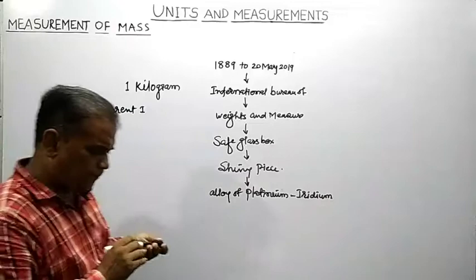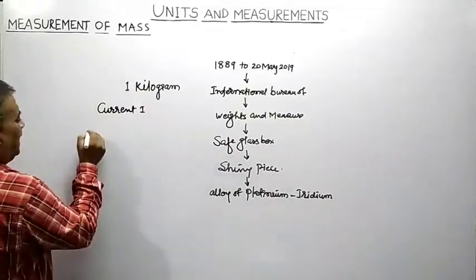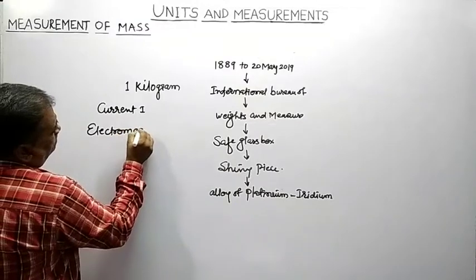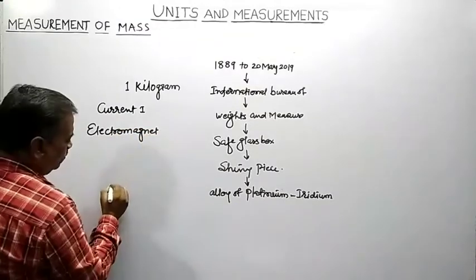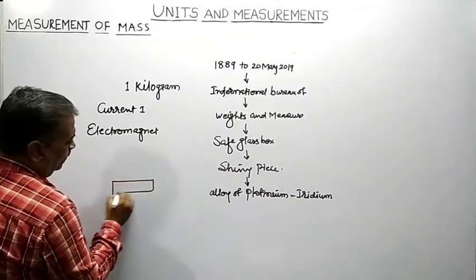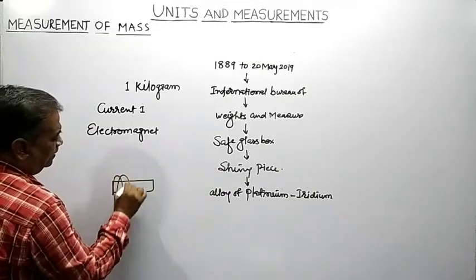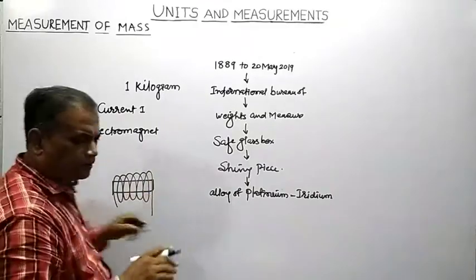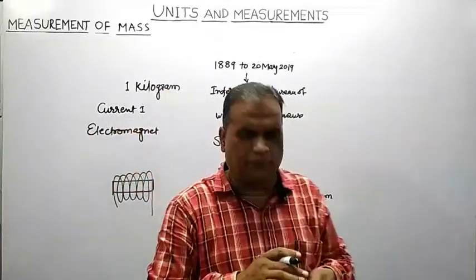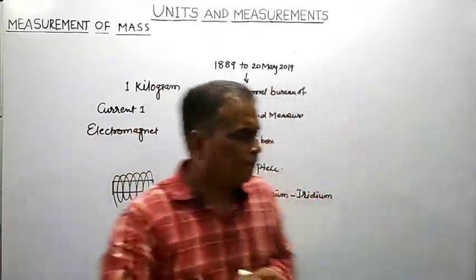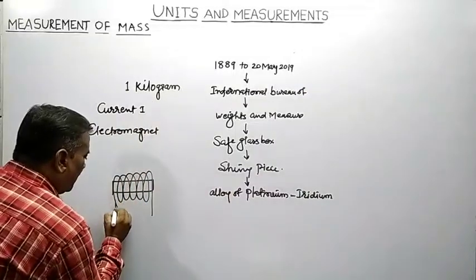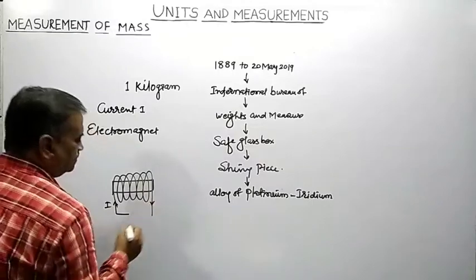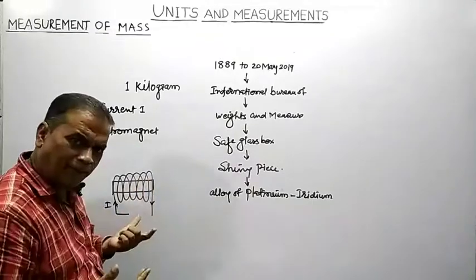We know that as far as electromagnets are concerned, what are electromagnets? Over a soft iron core, we have a large number of turns of copper wire. When electric current flows through, we have a strong magnet.